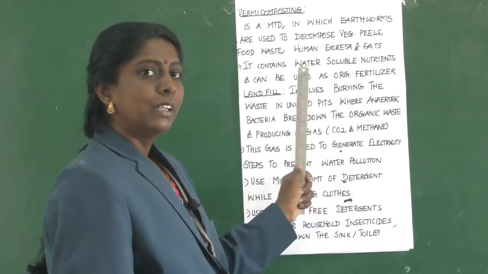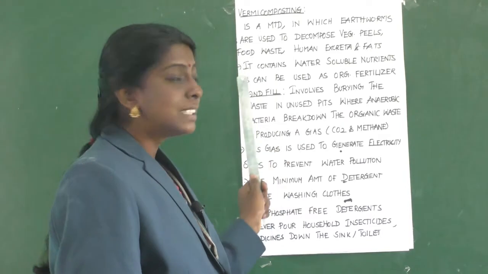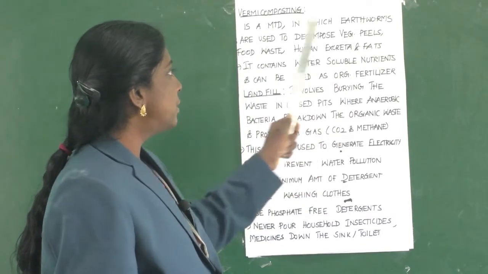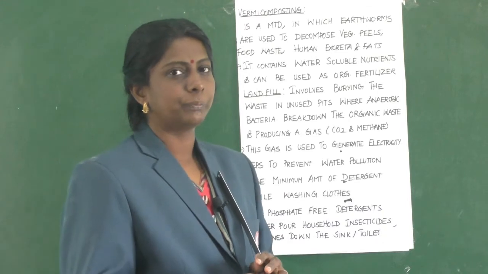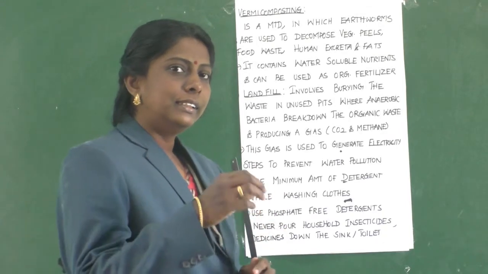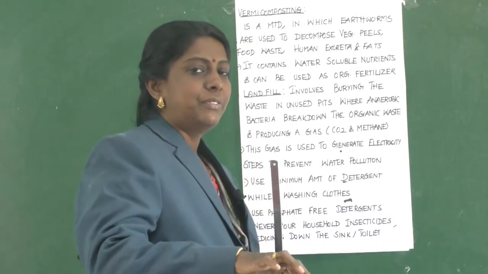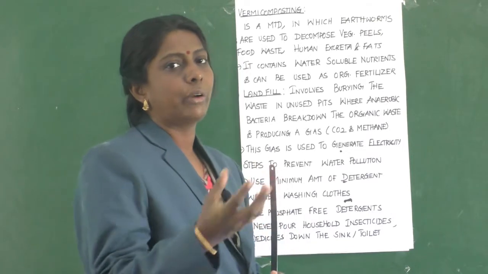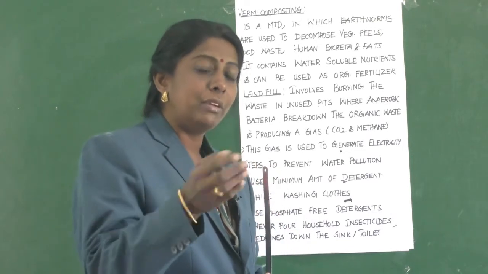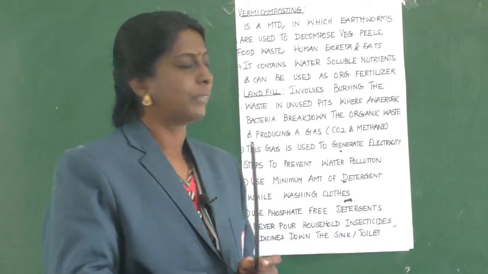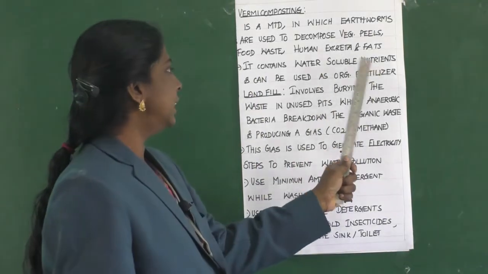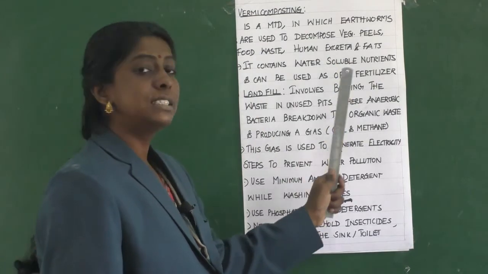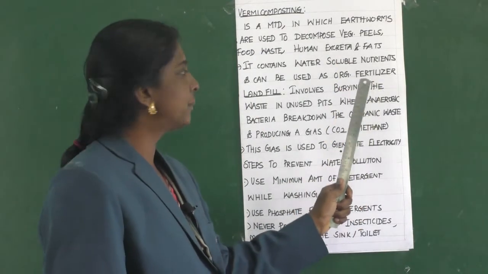The earthworms will mix with these wastes and will enrich the soil. It will make the soil extra fertile. It contains water soluble nutrients and can be used as organic fertilizers.